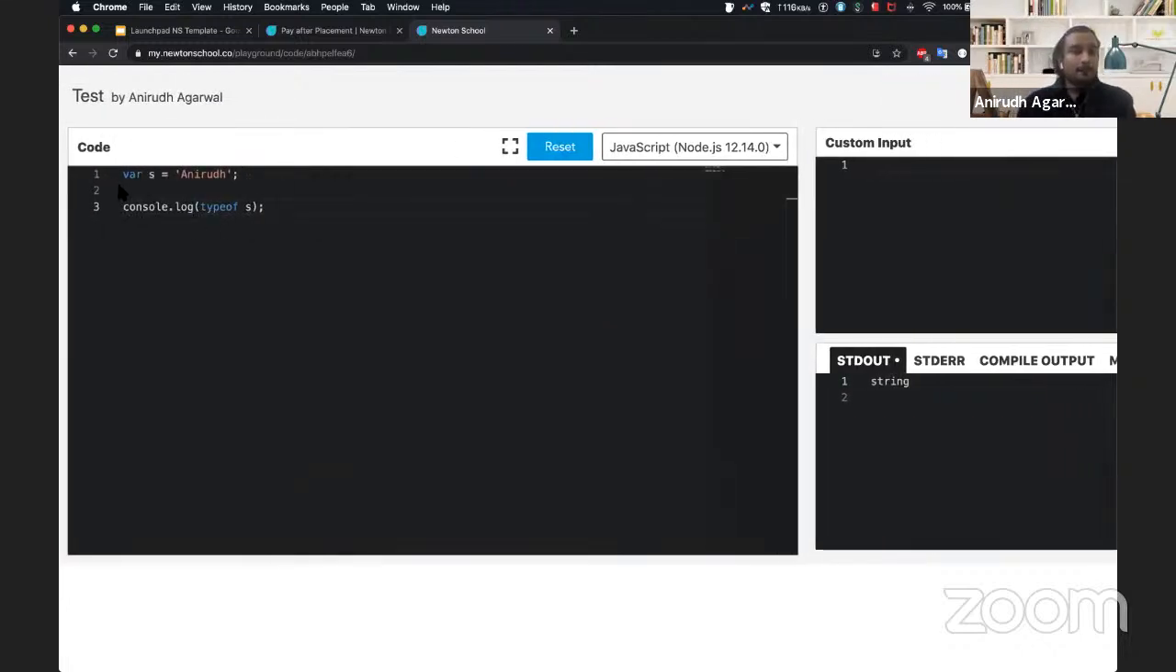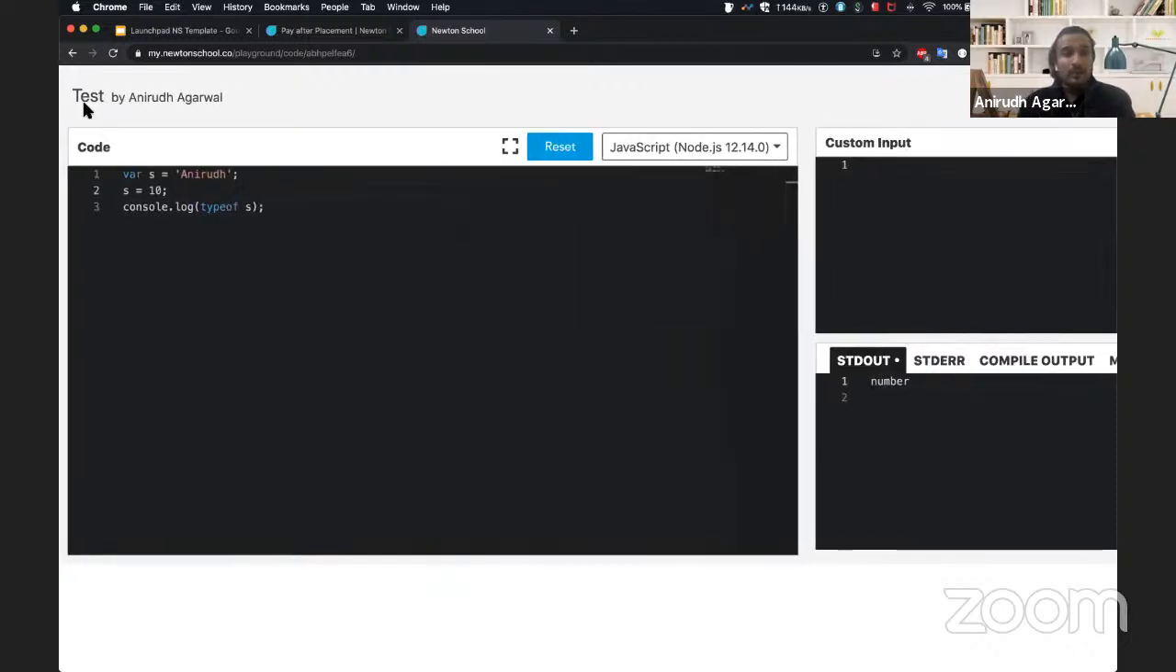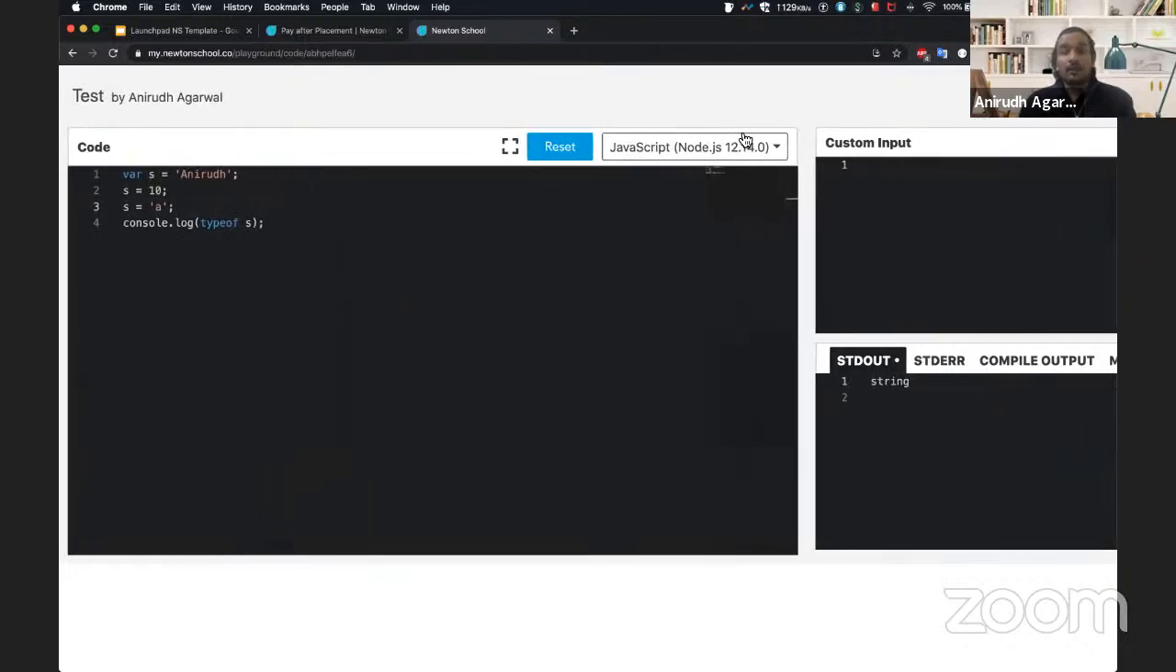What did it say? The type of s is string, and then let's say I give it something. So let's say I give it s equal to 10. Then when I try to run it, it gives number. Okay. And then when I say s equal to, let's say, a, and then we'll see, it gives string. Okay.